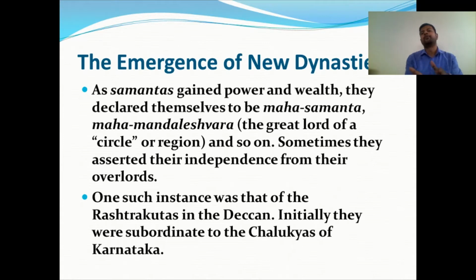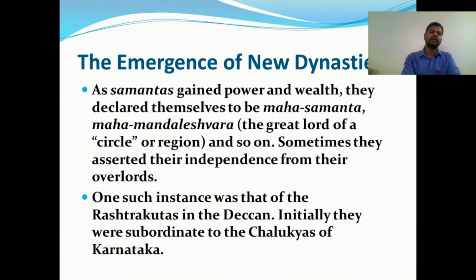Before the Rashtrakutas, the Chalukyas were stronger and were ruling that region. Immadi Pulakeshi was one of the great kings of the Chalukyas. The Chalukyas contributed a lot to southern India. During the Chalukya period, the Rashtrakutas were Samantas.